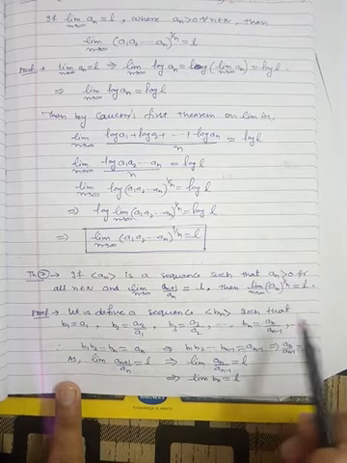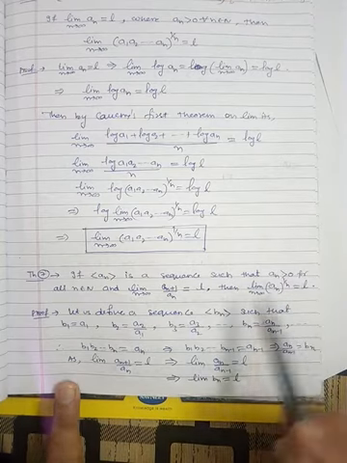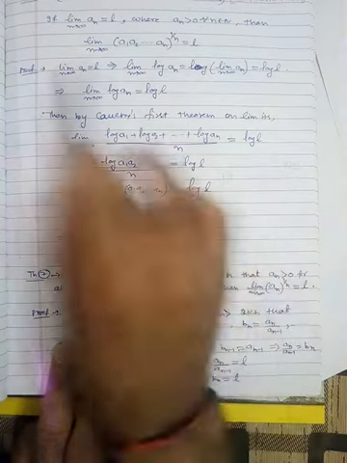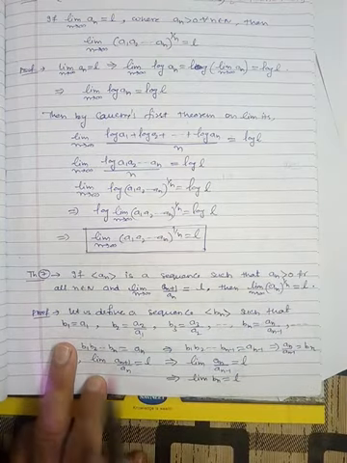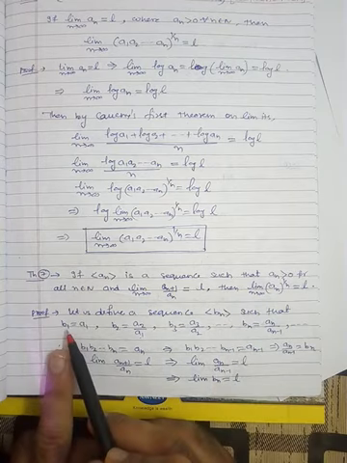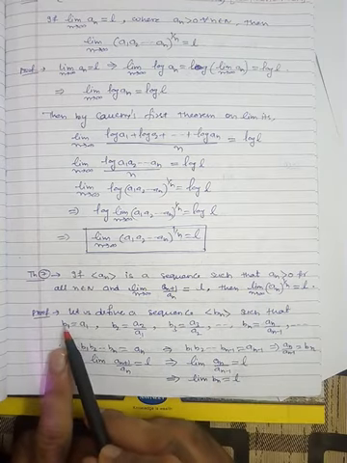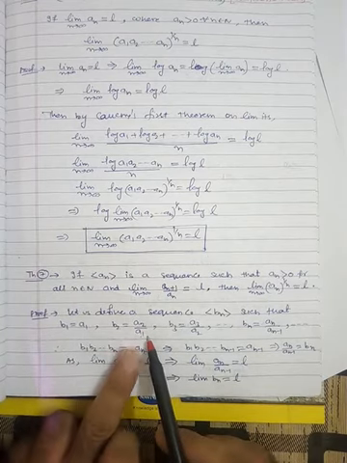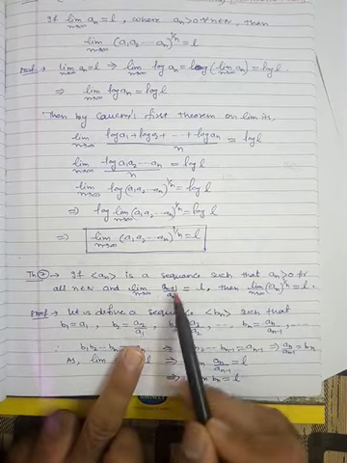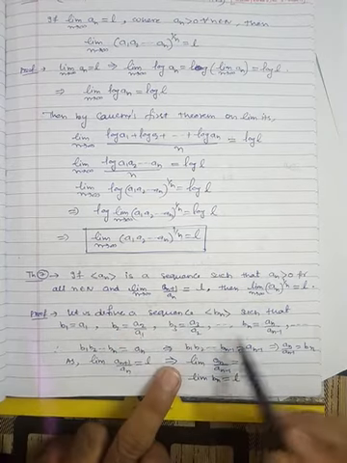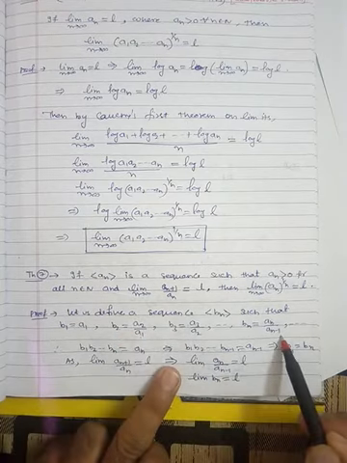Fine. So now we will generate a new sequence because we want to prove this with the help of Cauchy's second theorem. So here we will generate a new sequence b_n. What is b_n? b1 is as it is a1, b2 is a2 by a1, because we want to utilize this condition also. So b2 is a2 by a1, b3 is a3 by a2, and bn is an by a_(n-1).